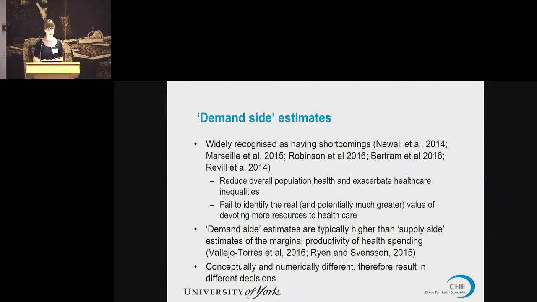So demand-side estimates are generally higher than supply-side estimates of the marginal productivity of spending on health. And so if we were to approve an intervention on the basis of a demand-side estimate, and it turns out that we wouldn't have approved it on the basis of a supply-side estimate, we will actually reduce overall population health.